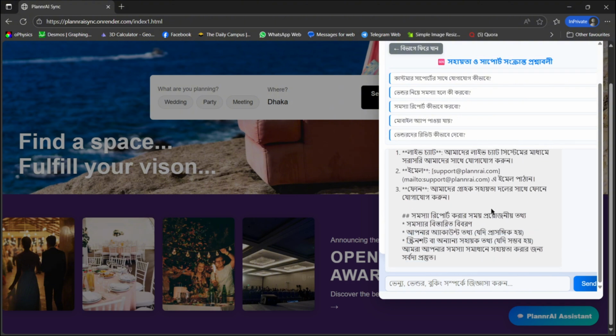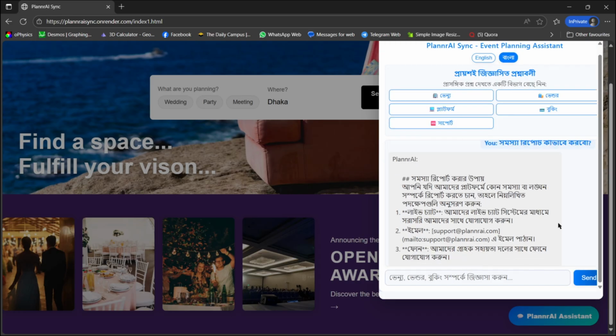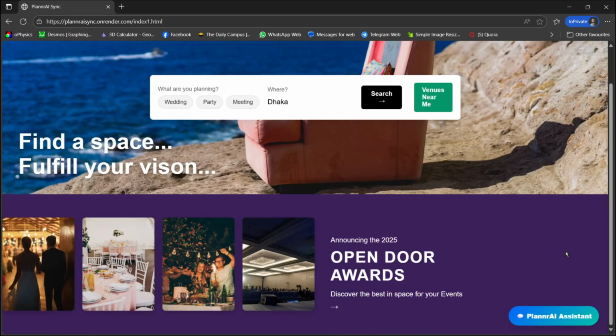So when I ask a question in Bangla, it replies in Bangla, and if I ask in English, it will reply in English. There could be some confusion when we mix both Bangla and English.